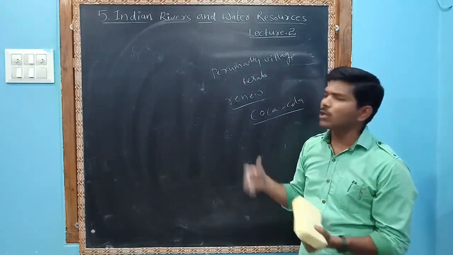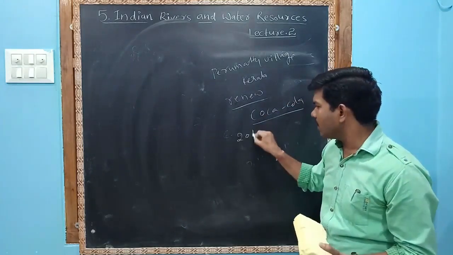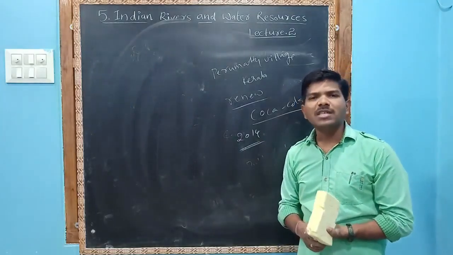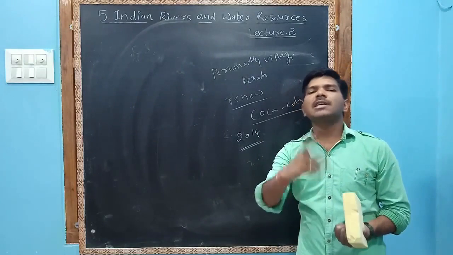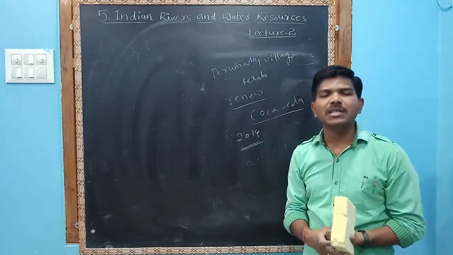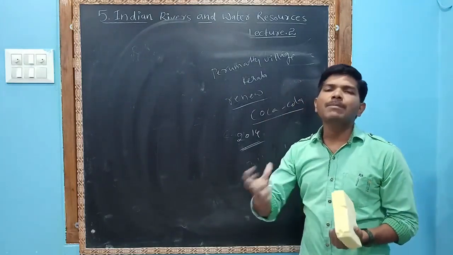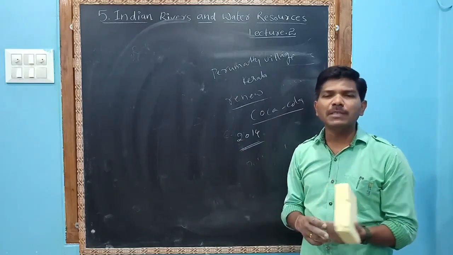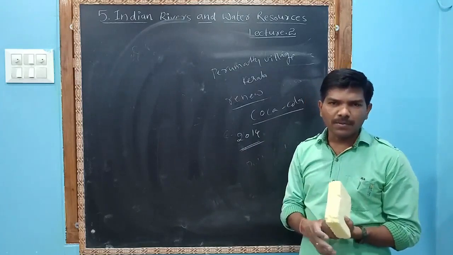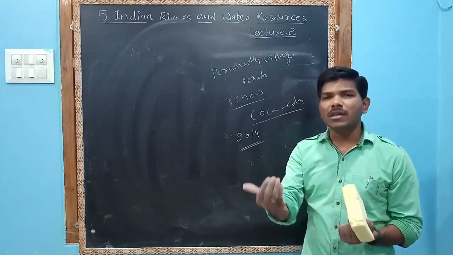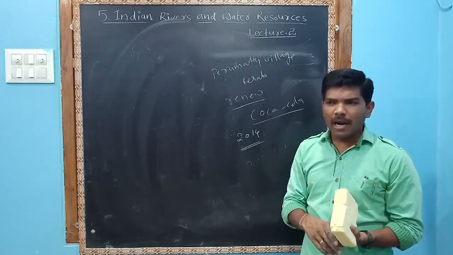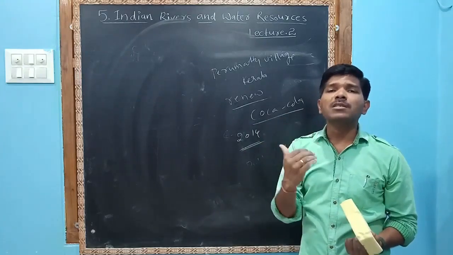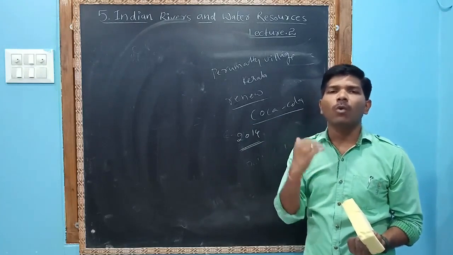Finally, this case went to court. In 2014, two judges gave two different verdicts. One of the judges said that water is a common pool resource. Another judge said that it is a land-water relationship and depends upon the landowner. It means the two judgments show that the laws are still not implemented on water.